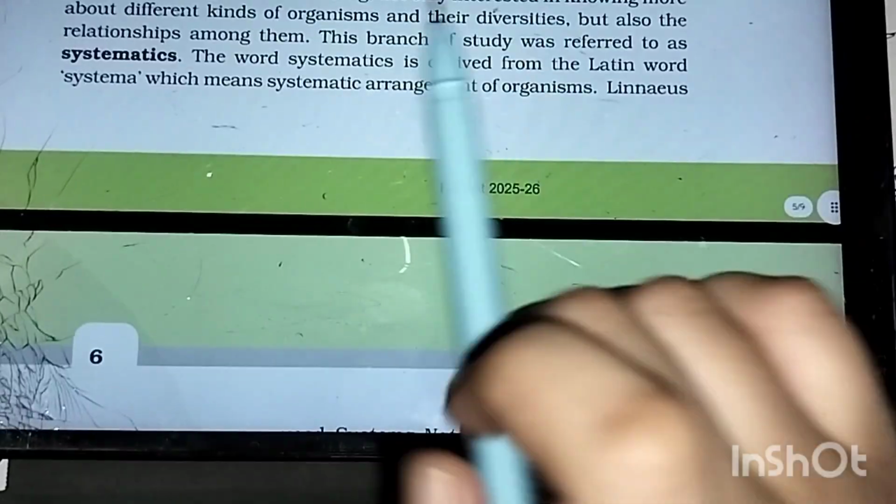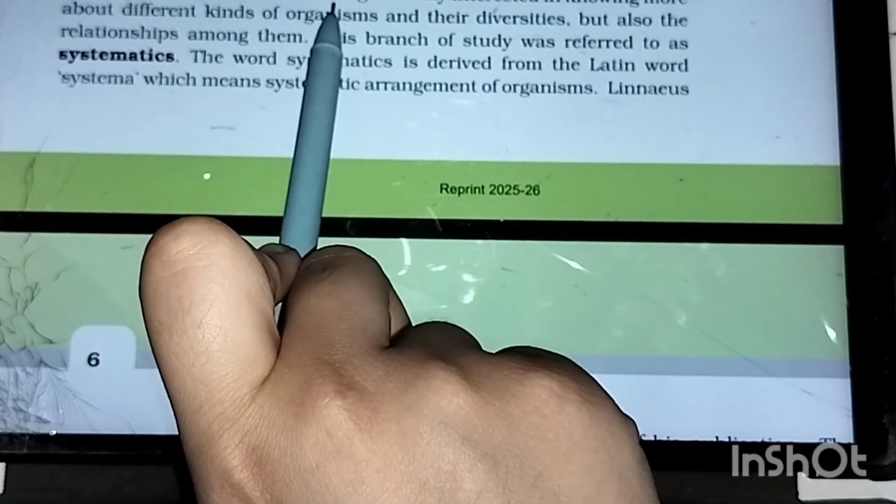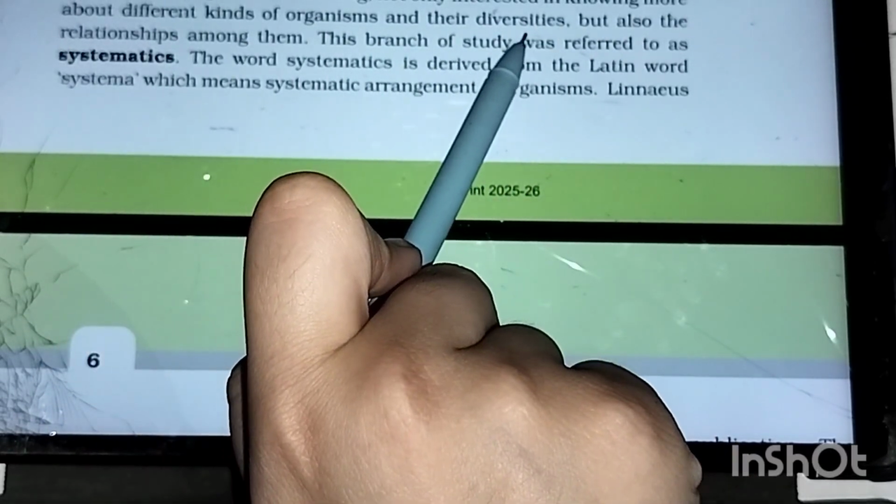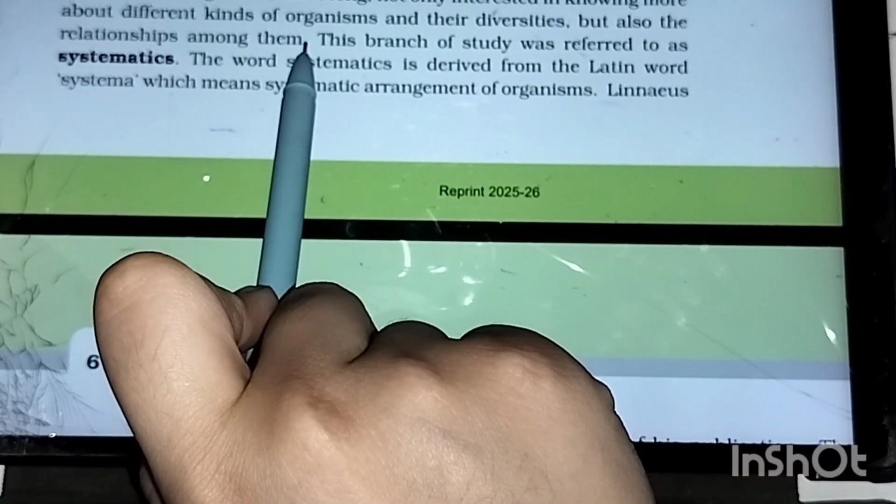Then, human beings were since long not only interested in knowing more about different kinds of organisms and their diversities, but also the relationships among them.